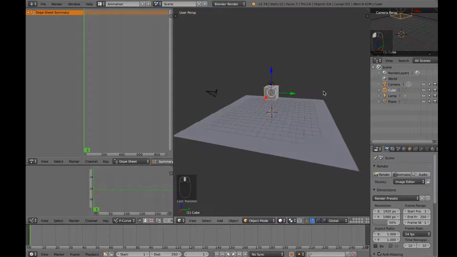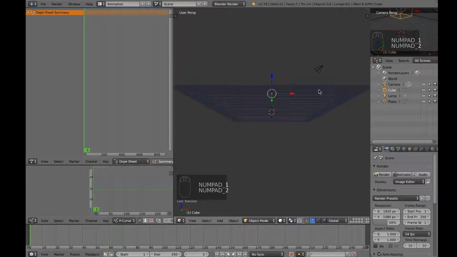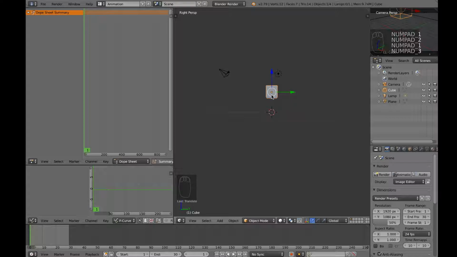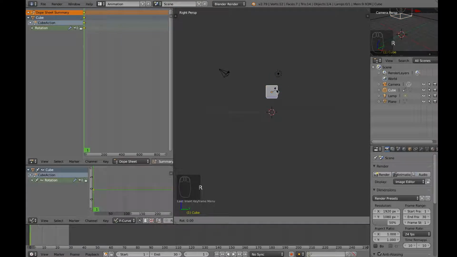So let's start with rotation. I'll press 3 on my keypad, change the max keyframe to 30, and click on I and rotation. This will lock the current position of the cube, the current angle. Now rotate X and rotate a bit, then press